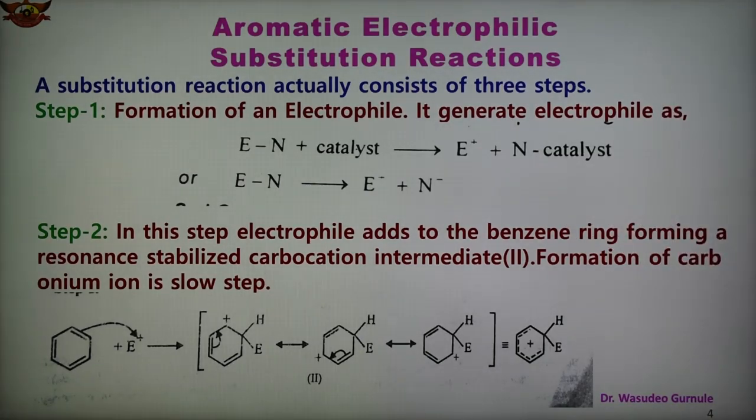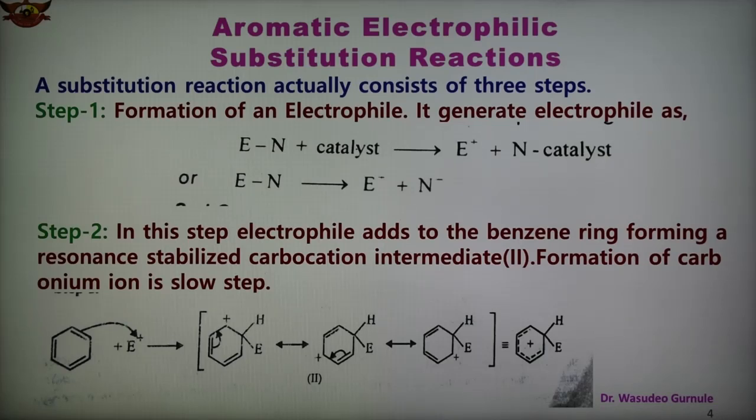In step 2, the electrophile obtained in the first step adds to the benzene ring. So there is an attack of the electrophile on the benzene ring, forming the resonance stabilized carbonium or carbocation intermediate.